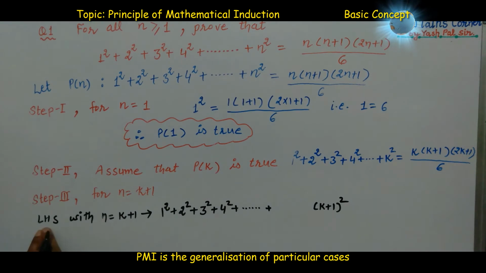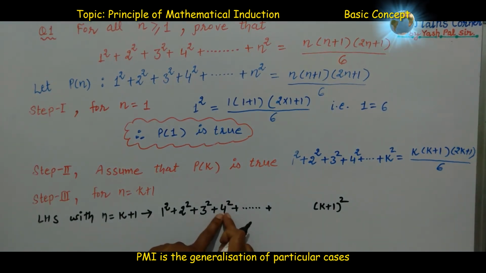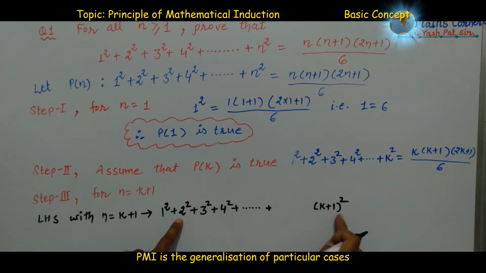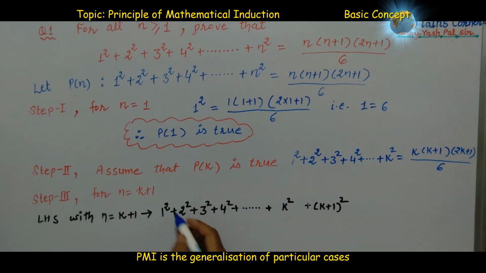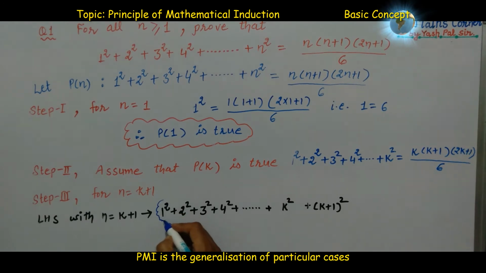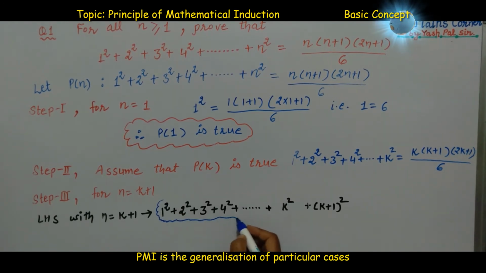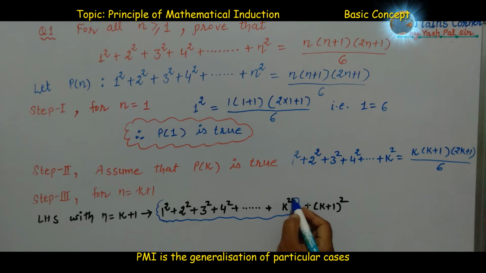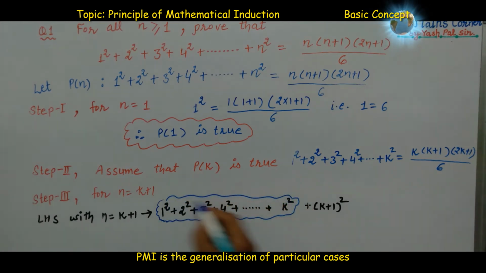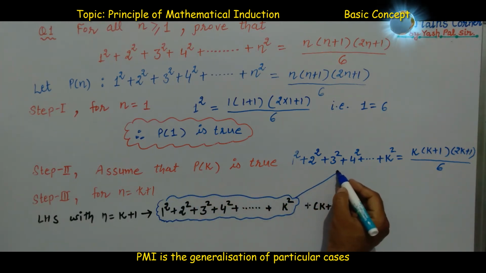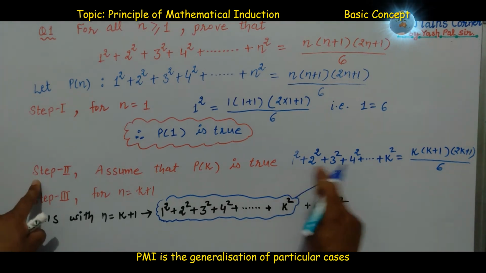We are taking left hand side. 4 square, its previous step is plus 3 square, its previous is 2 square. So before k plus 1, what we should have? We should have k square. But we have seen that this 1 square plus 2 square plus 3 square plus so on up to plus k square is the same as in step 2, left hand side.